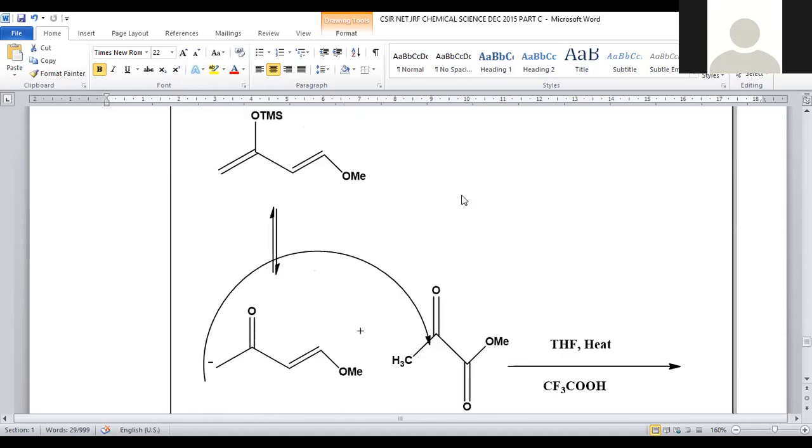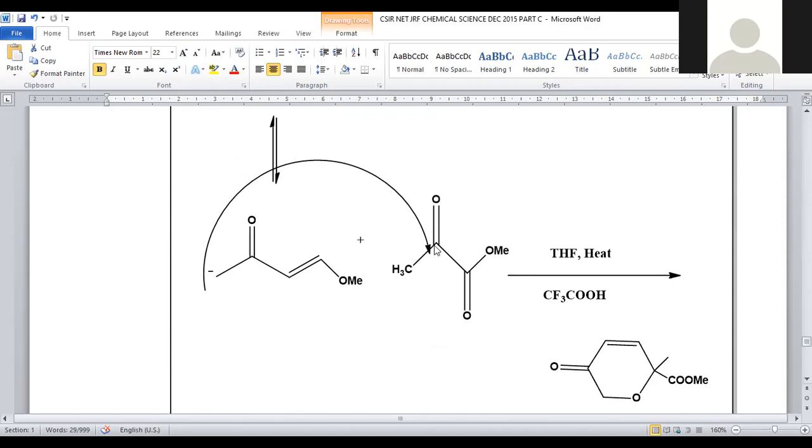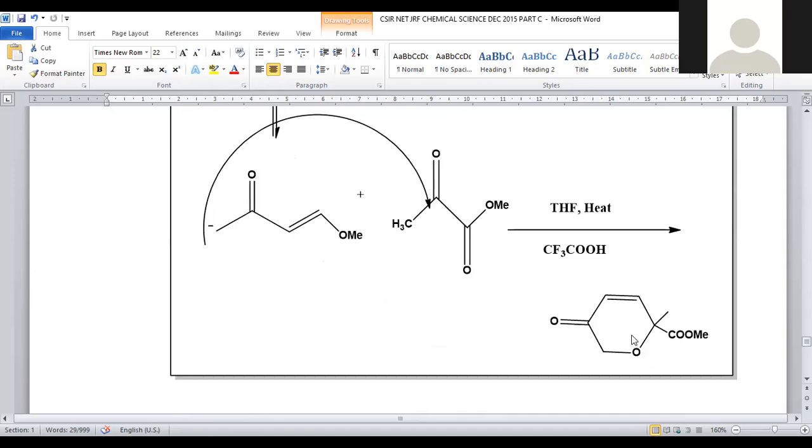So let us go with the reaction mechanism. We are taking this starting material and it can be transformed into the ketonic form. This is the enolic form, right? So if we remove this silyl group, being a better leaving group under acidic conditions, we will get a carbanion. This carbanion will participate in the reaction with the carbonyl center from the second compound in the presence of THF, heating and trifluoroacetic acid, so that it will participate in the ring cyclization, and a pyran ring got generated. A 6-membered ring with an oxygen heteroatom is called a pyran ring. And in the system, we are having an endocyclic double bond, an exocyclic ketonic functional group, and one of the esters which will not be impacted in this reaction.